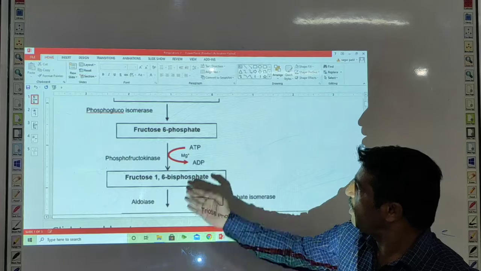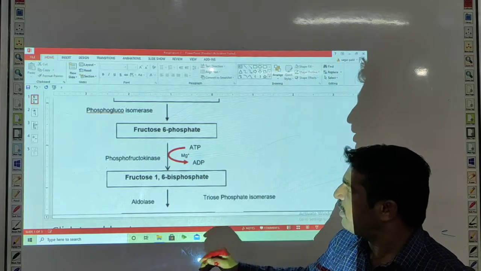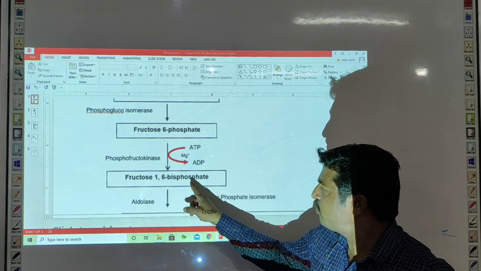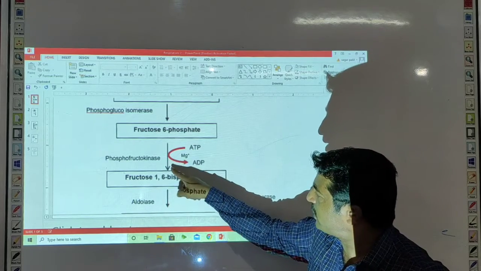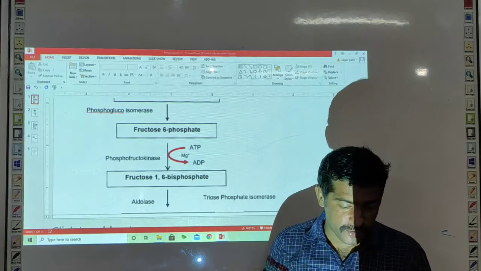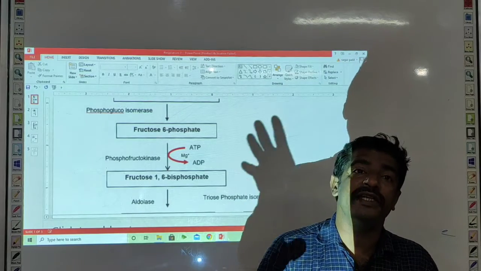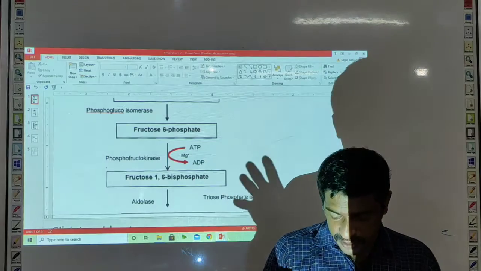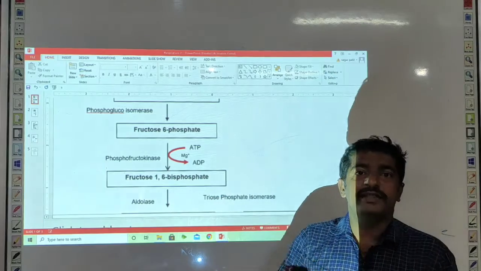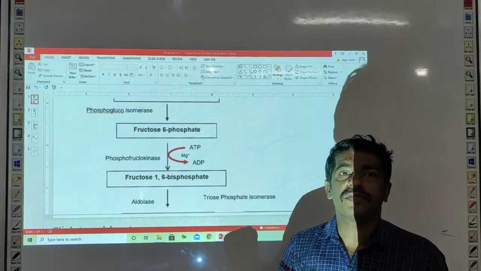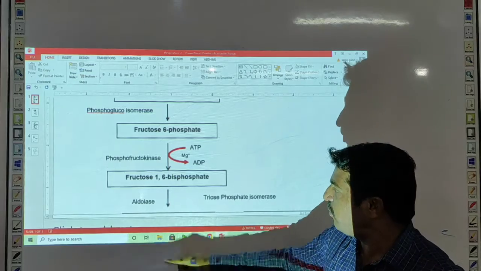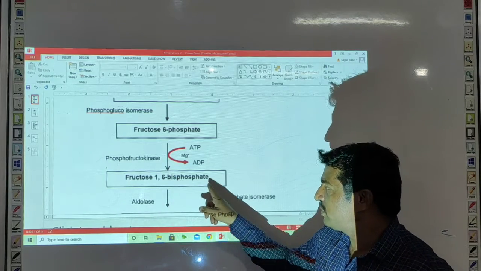Now this fructose 6-phosphate again undergoes phosphorylation. So the ATP is again used here. The phosphate is transferred to the fructose 6-phosphate and fructose 1,6-bisphosphate is formed. Here this reaction is catalyzed by the enzyme phosphofructokinase, and this PFK enzyme is considered the key enzyme of this glycolytic cycle. One phosphate group is attached to carbon number 1, and another phosphate group is attached to carbon number 6. Therefore the name is fructose 1,6-bisphosphate.